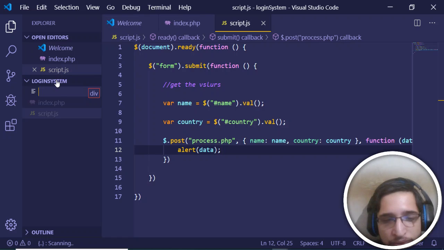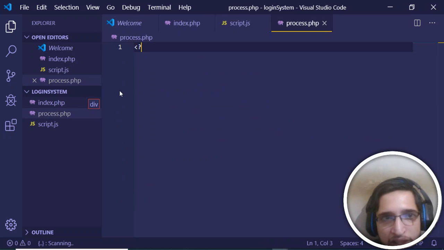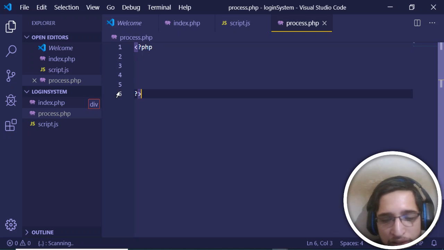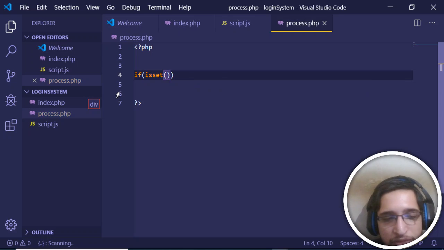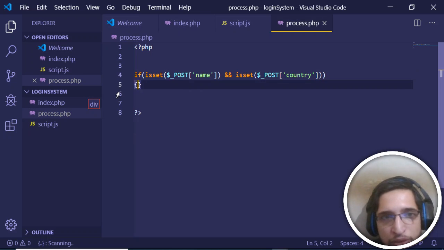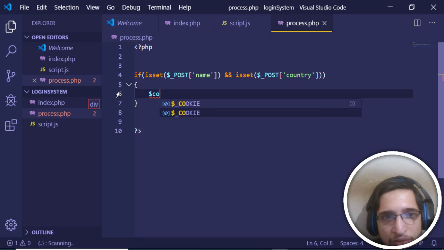Now we just need to create the script, that is process.php, and in this script I will be making the connection and inserting this data which is coming in. So first of all, we need to check if $_POST name is set, and again $_POST country is set. If these two values are set, then we have to make the connection.